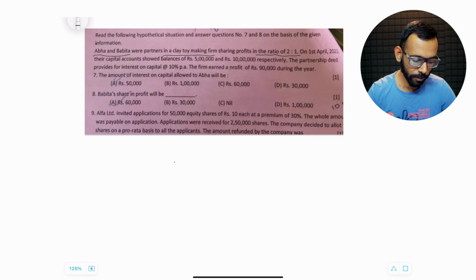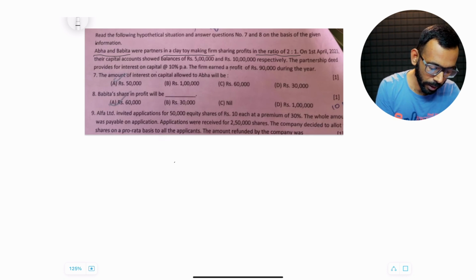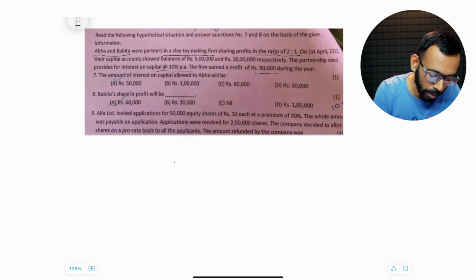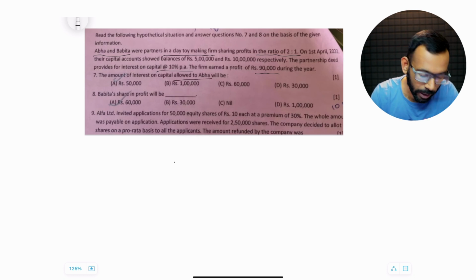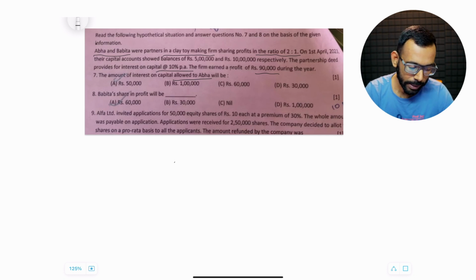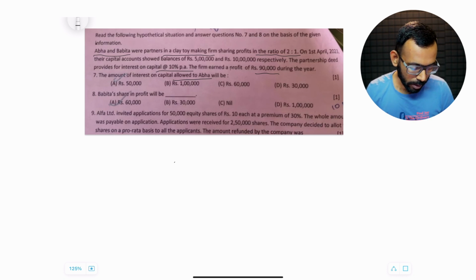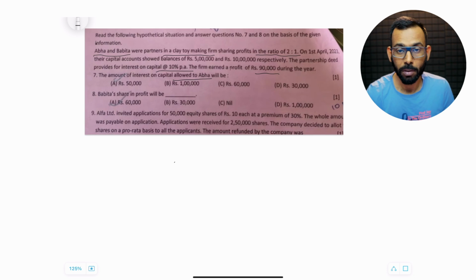Partnership deed provides for interest on capital at the rate of 10% per annum. The firm earned profit of 90,000. The amount of interest on capital to be allowed to Abha will be how much? Okay, that's the first question. And how much will be Babita's share of profit? So that's the second question. Now, my student has marked option A for both the situations. Well, let us see whether it is correct or not.